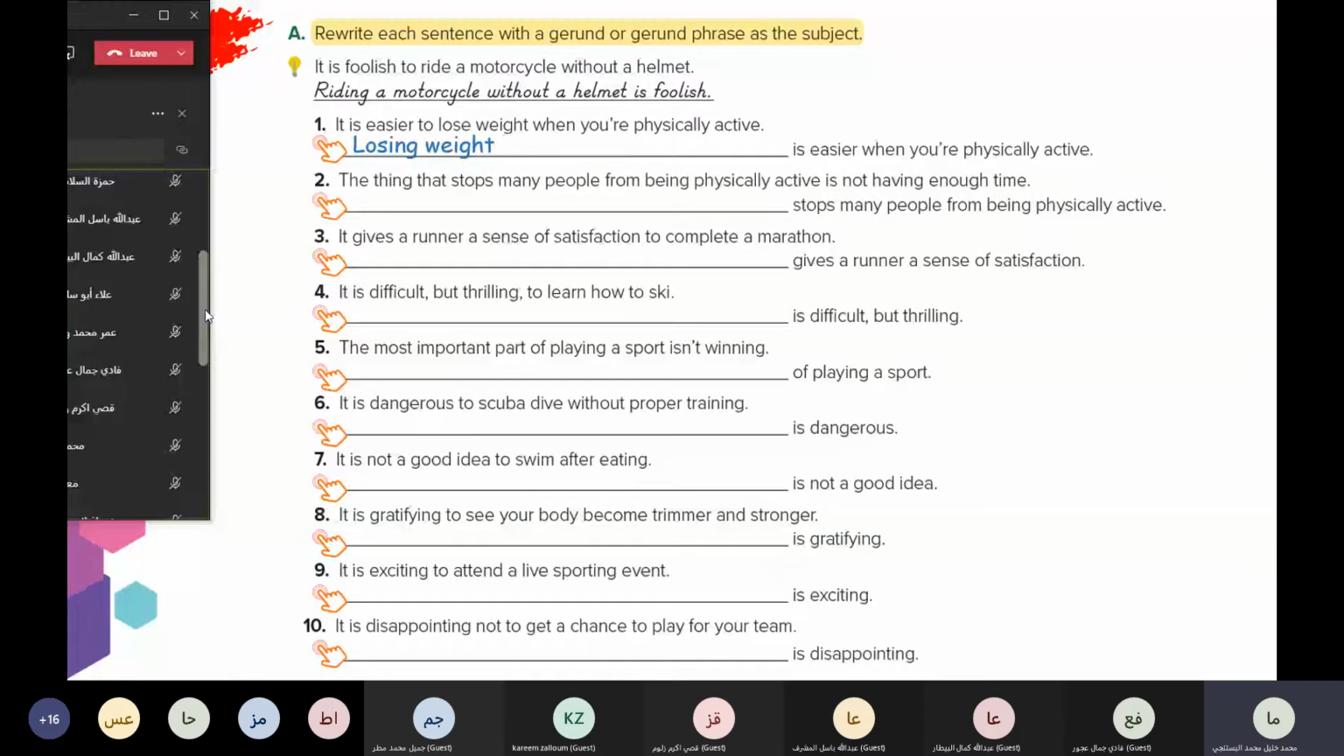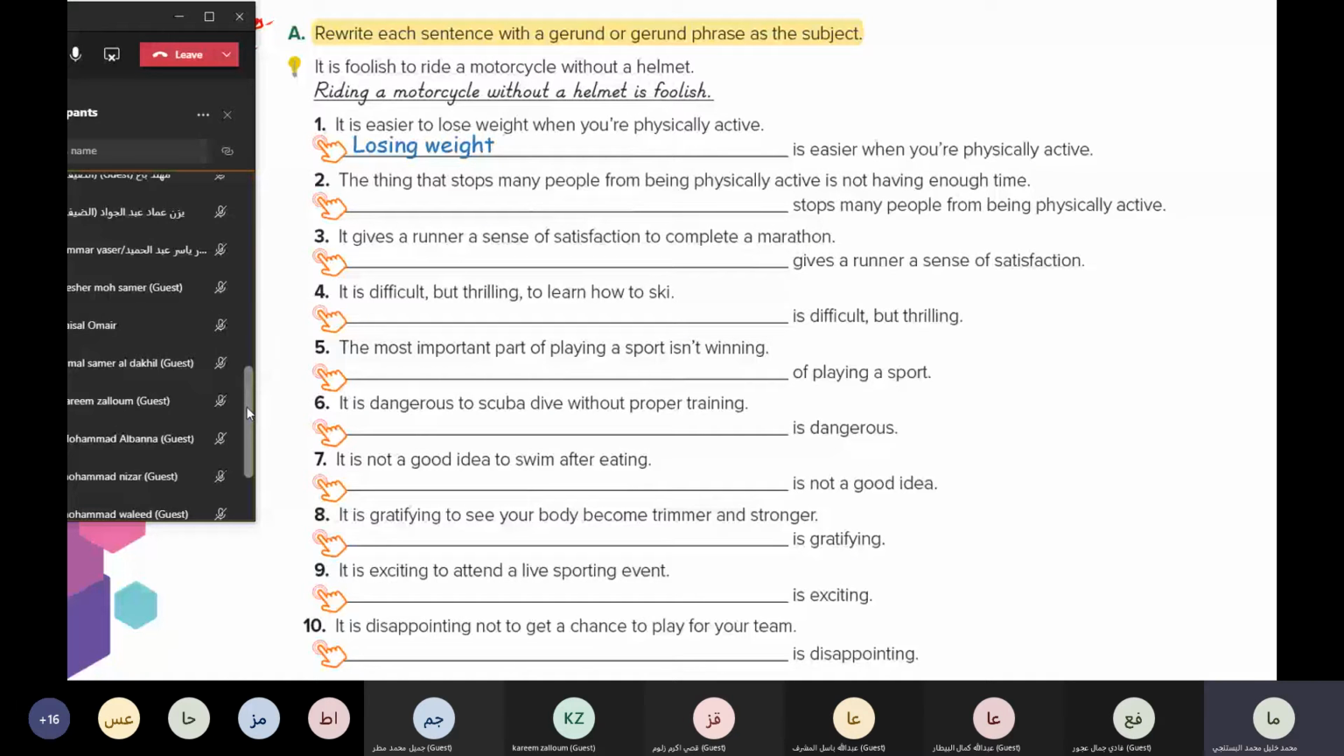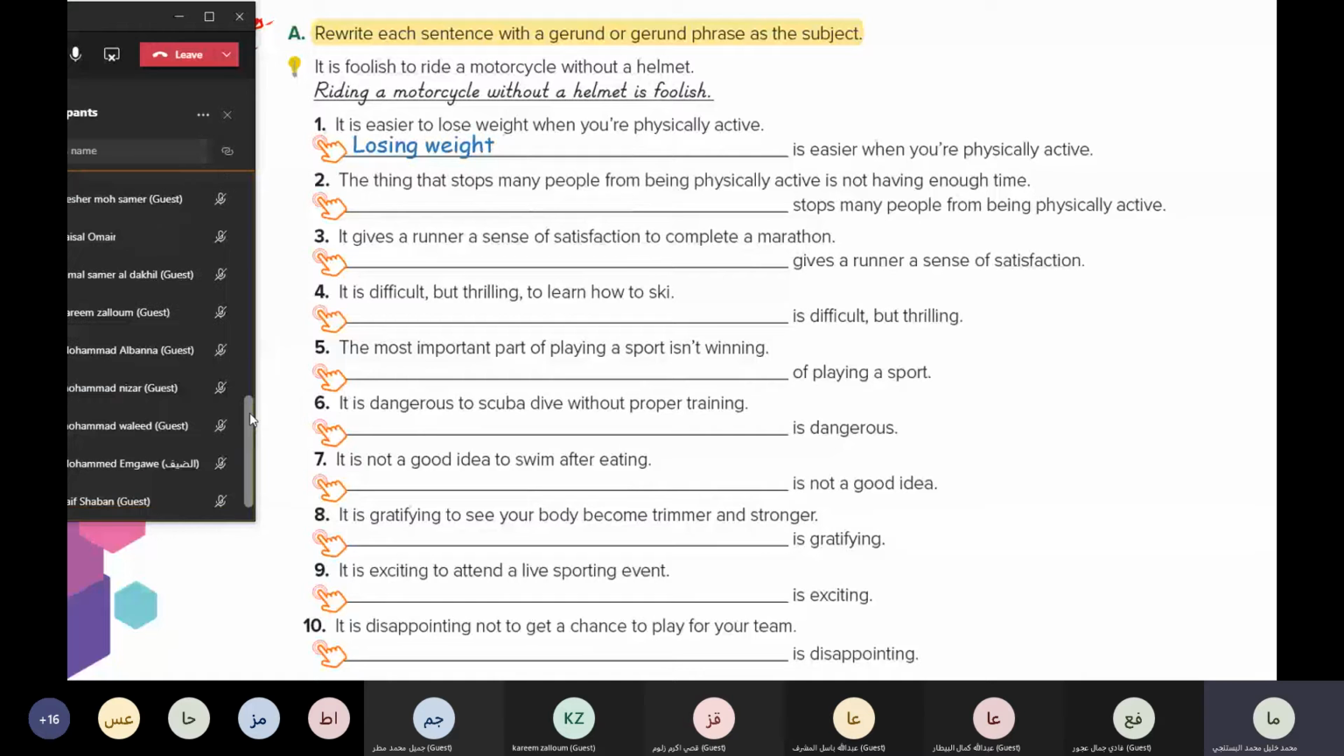Let me choose. Then are you here? Faisal Amir, Kareem, Muhammad Walid. Yes, teacher. I am here, Kareem. Yes, Kareem. Try to do the second, please.